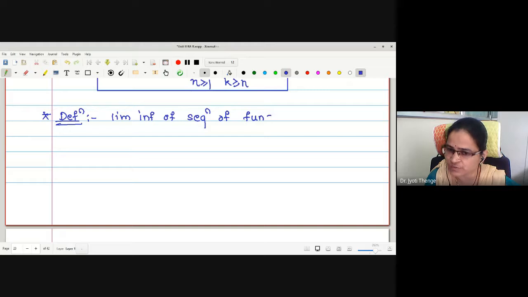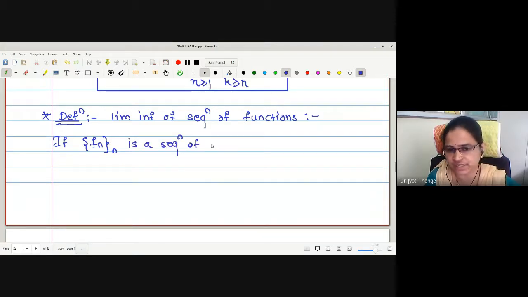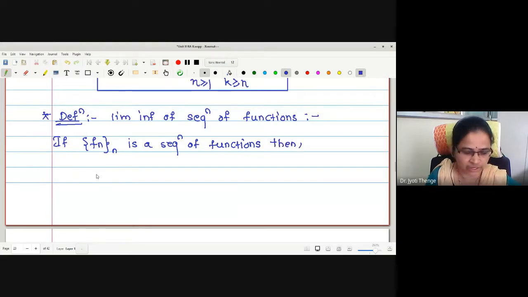Previously we have written this for a sequence of real numbers. Therefore, let me write: if f_n is a sequence of functions, I hope you have studied sequences of functions as well, pointwise convergence and all. Then how can we define limit superior of this f_n?